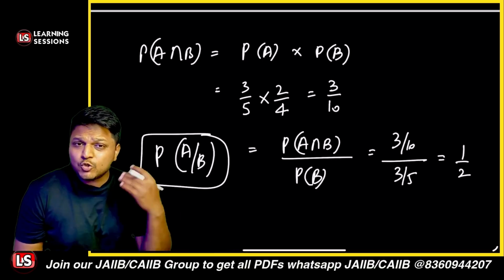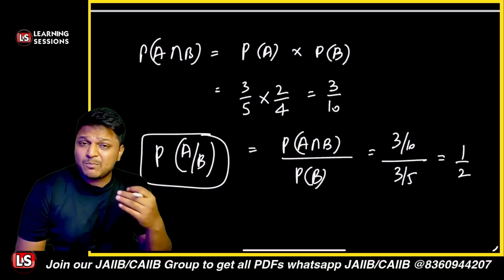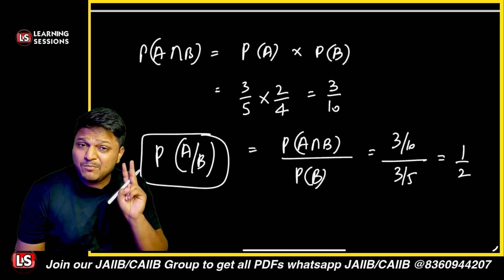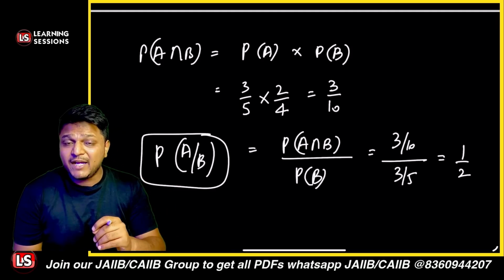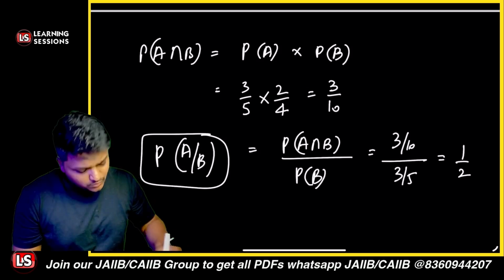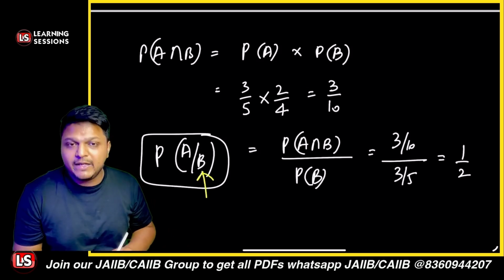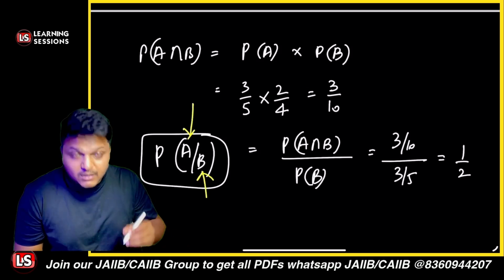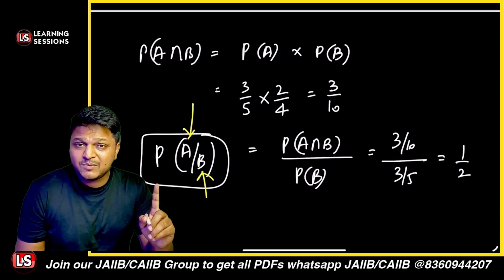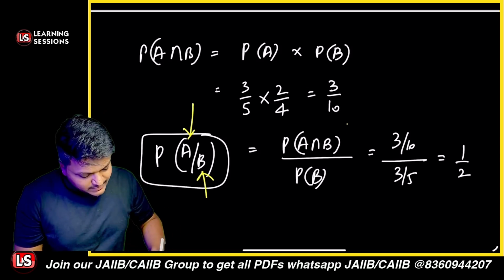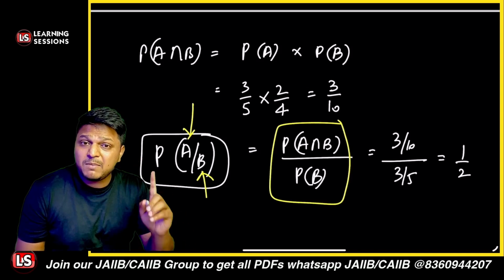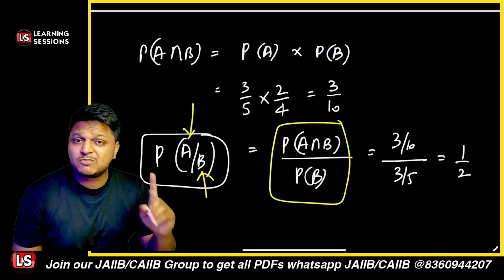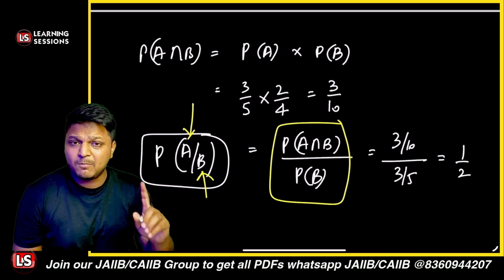So what kind of question will be asked? They will ask you what is the probability of getting the second ball as a blue ball if the first ball is a red ball, right? In that scenario, we know that event B has already occurred and we have to calculate for event A. So we'll be using this formula, that is A intersection B divided by the probability of B. But keep in mind, the probability of B must be greater than 0, it must have a positive value, right?